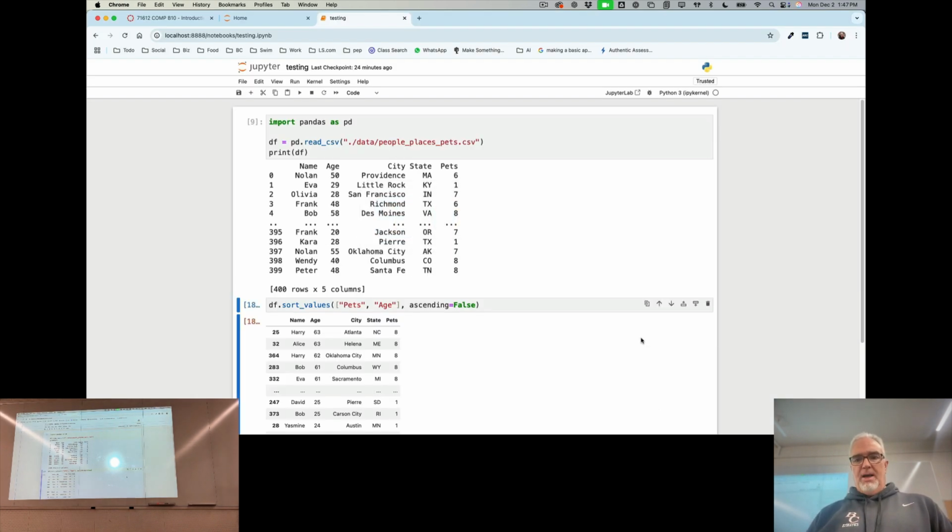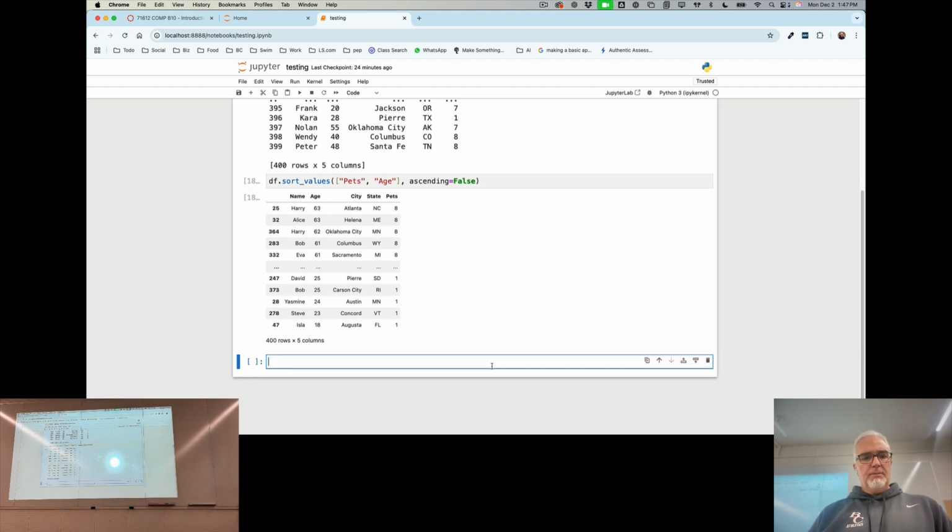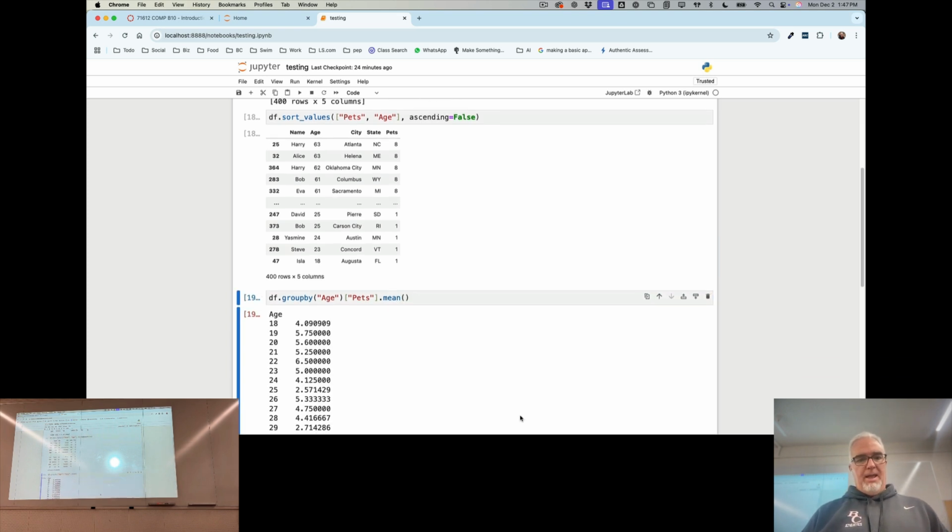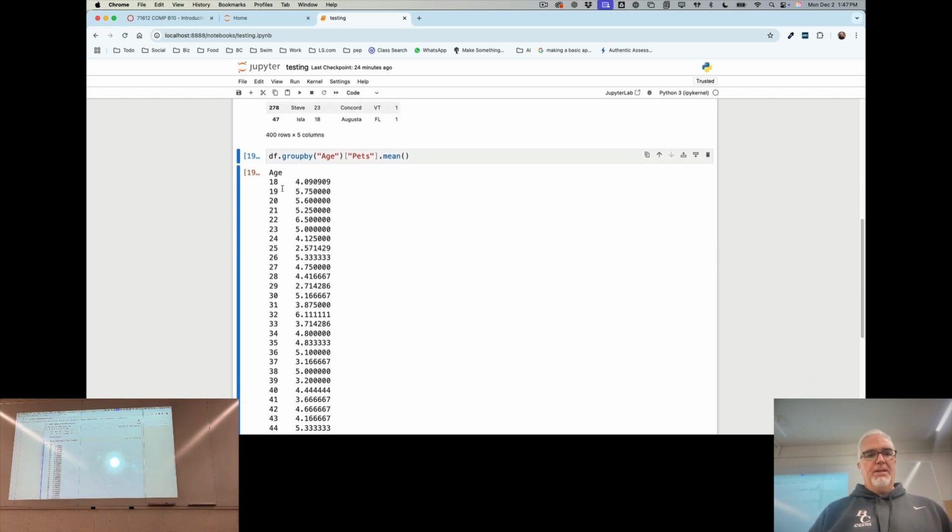So let's move on down here. We'll add another cell below, and we'll say df, right, groupby age. And then we're going to say we want to see the number of pets. And we're going to do the mean calculations for that pets. And there it is. So for 18-year-olds, the average number of pets is 4.